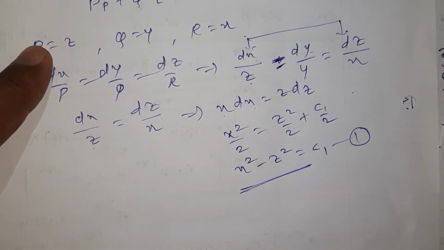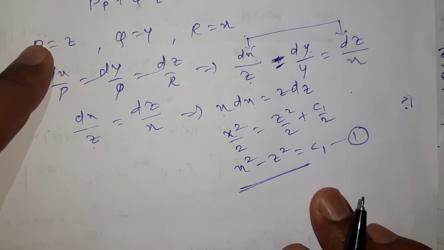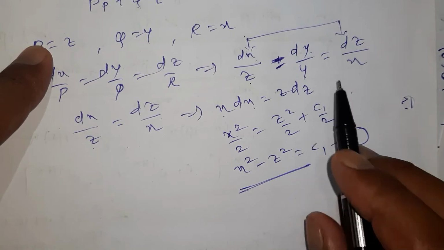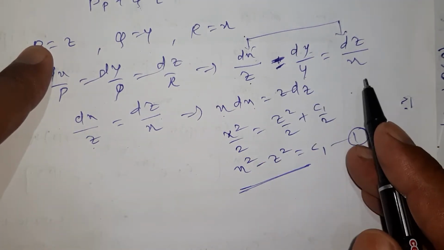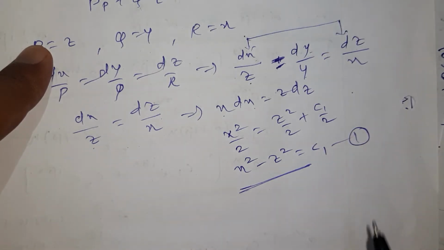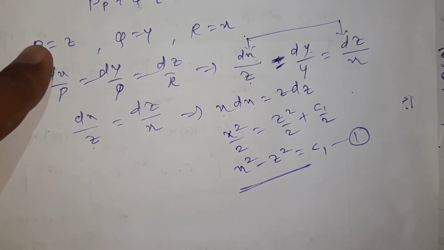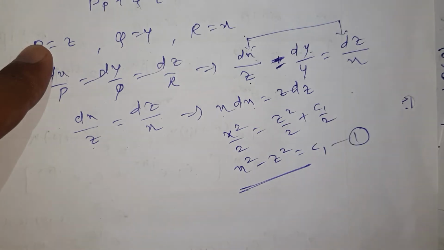Clearly, but this is not my final answer. It is only one solution. I have to find two solutions. Is my second group possible here? And if not, what do I have to do to make that group? Because I want the second group also. Now, if it is not possible, then try to mix two groups, just like the method of multipliers. Try to mix two groups and form a group.